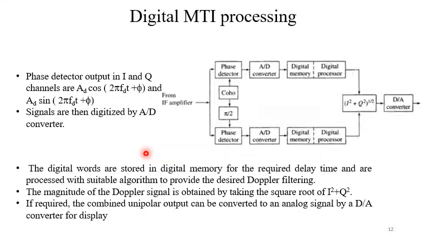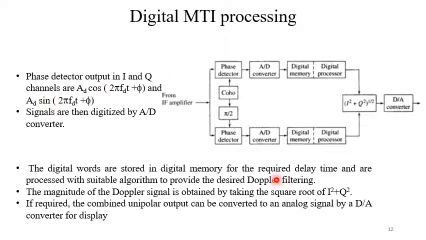Now consider the digital MTI processing. The phase detector outputs in the I and Q channels are, say, A_D cos(2π f_d t + φ) and A_D sin(2π f_d t + φ). So from the IF we are here. The phase detector output in the I channel is this.